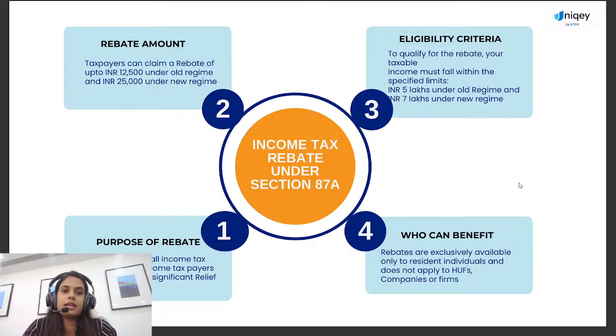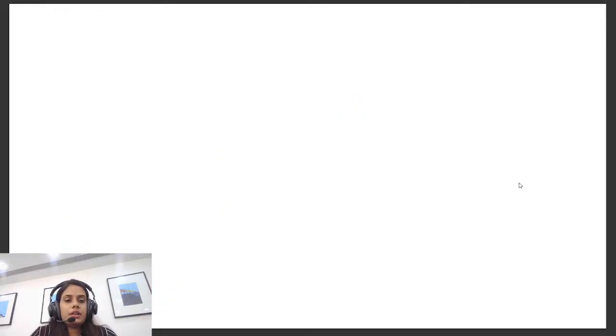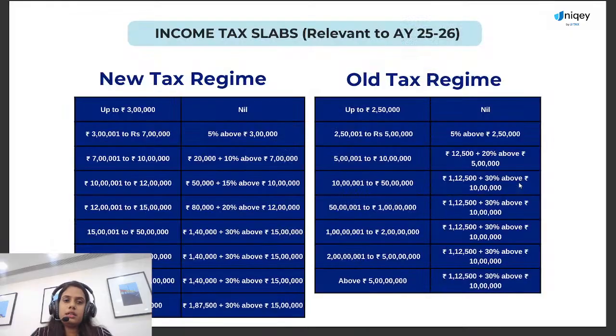To qualify for the rebate, your taxable income must fall below 5 lakh rupees in the old regime and below 7 lakh rupees in the new regime. When your income is below 5 or 7 lakh rupees only, you can have this option of claiming this rebate from the income tax department.